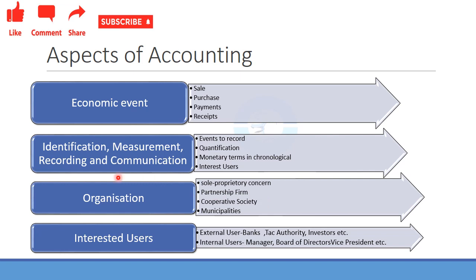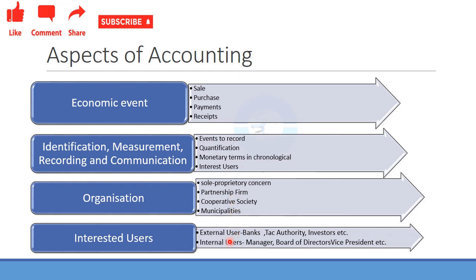Now, while telling you the identification, measurement, recording and communication, I told you about the interested users, right? So now, let me tell you who the interested users are. For example, this bakery man who wished to get a loan for the expansion of his bakery. The external user would be the banker, right? The banker who is providing him the loan.